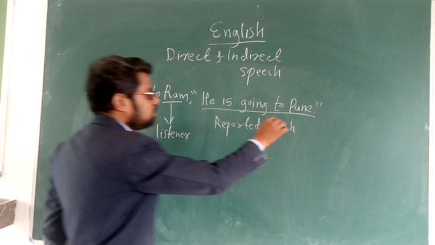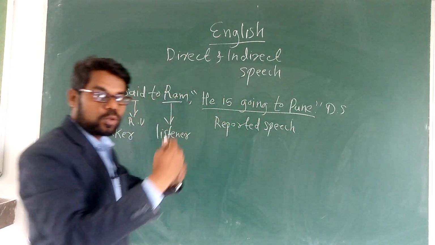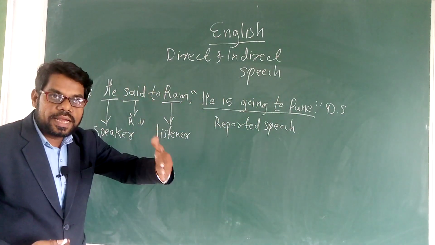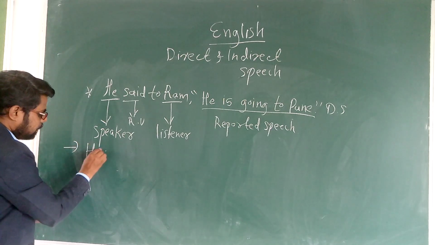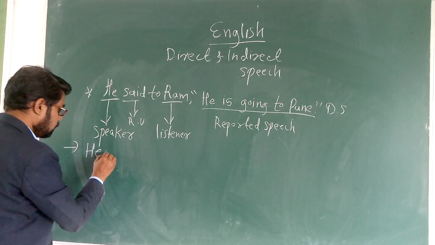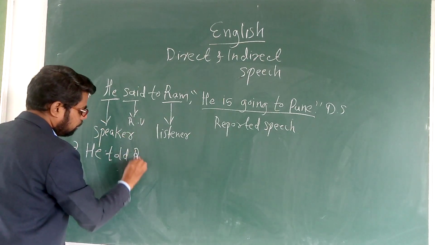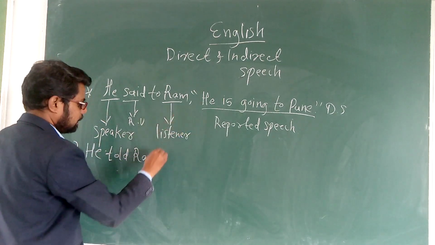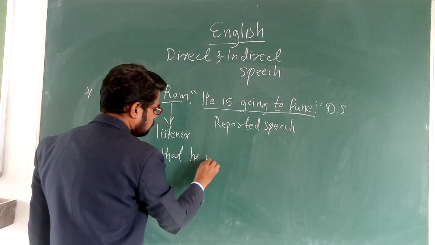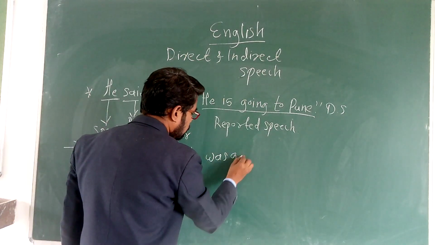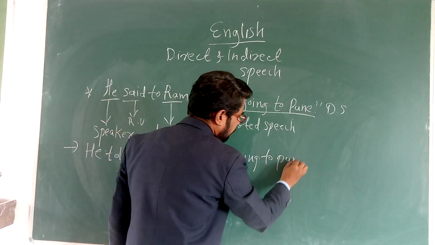This is direct speech. Now we have to convert it into indirect speech. So see here, he stays as it is, said becomes told: he told Ram that he was going to Pune.